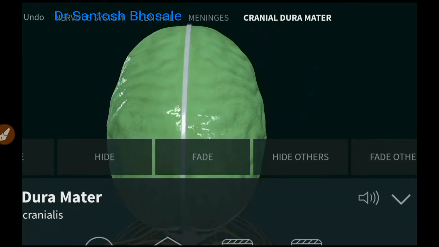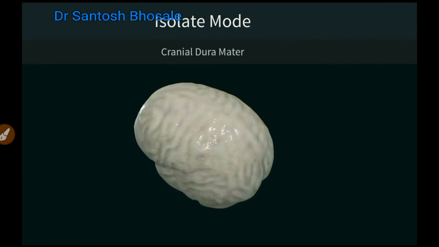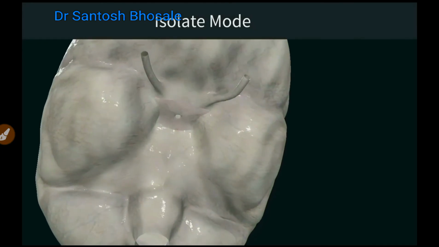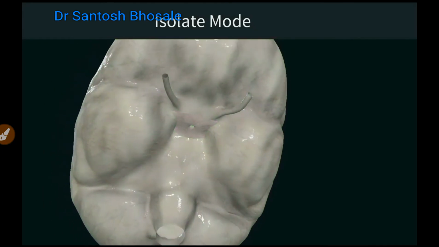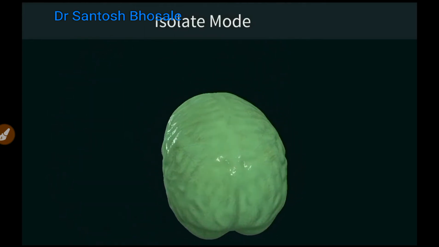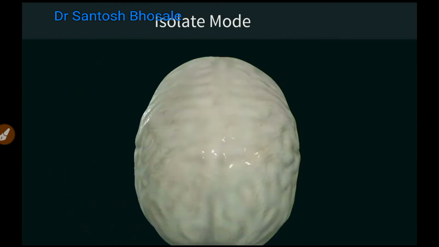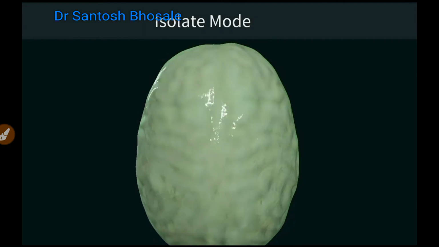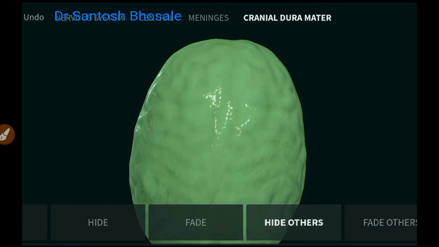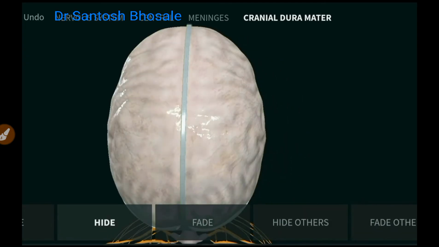Here you can see from above, that is dura mater. If you isolate that, you can see dura mater completely covering the brain, that is the cerebrum. Here you can see the cerebellum and part of the brainstem in the posterior inferior part of the cerebrum. You can see it is covering the sulci and gyri of the cerebrum. Here it is bridging the sulci, and in the midline you will see the dural folds.